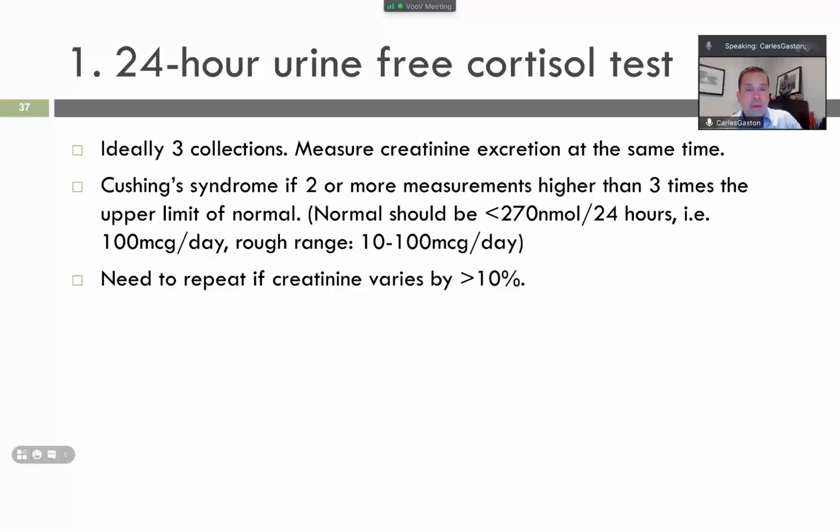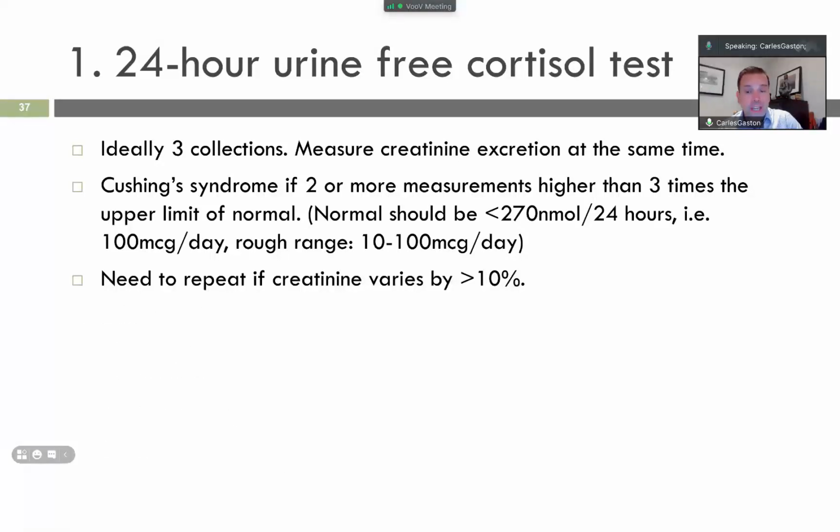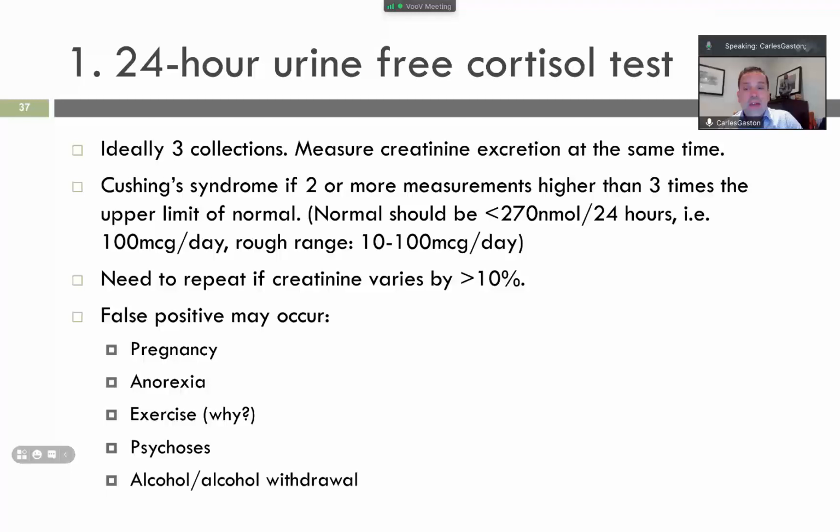Anorexia, extreme exercise, and also some drugs for psychosis, alcohol, and alcohol withdrawal syndrome can also put cortisol levels higher. For example, during pregnancy there could be a different reading. There are five false positives to this urine test, right? There must also be abnormal liver and kidney function, hormone creatine, and ACTH.